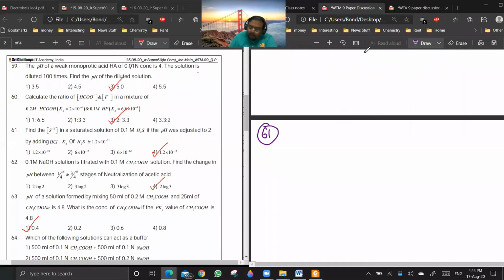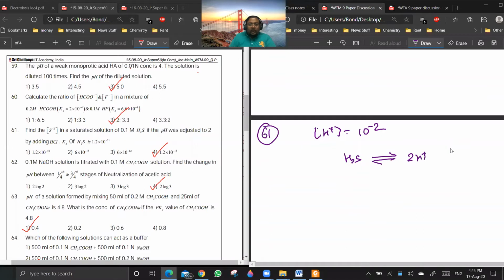So it is basically saying that the concentration of H plus is 10 to the power minus 2, and then it is asking what is the concentration of sulfide ion. So you can write H2S directly giving 2H plus plus S2 minus, because the H plus ion concentration is constant.